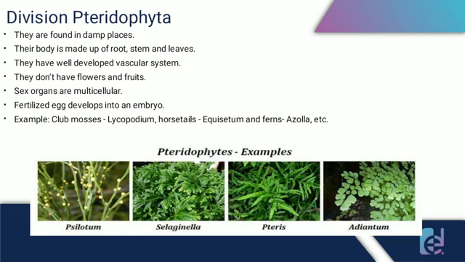The next division is division Pteridophyta. The plants under division Pteridophyta are generally found in damp places, and their body is well differentiated into root, stem, and leaves. They also have a well developed vascular system. They don't bear flowers and fruits, and their sex organs are multicellular, and the fertilized egg develops into an embryo. Some examples are club moss, horsetails, etc. The pictures are given, you can see. Please take a look.